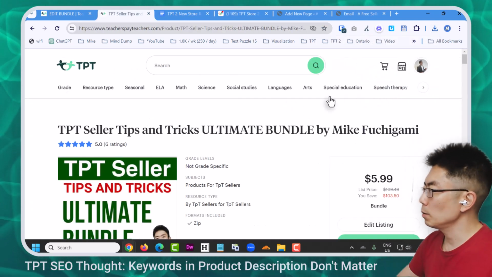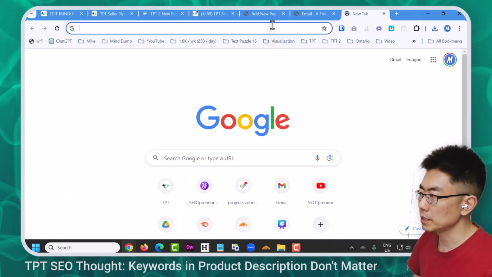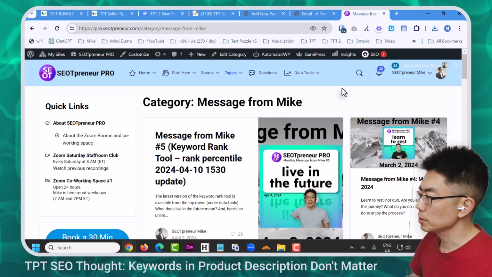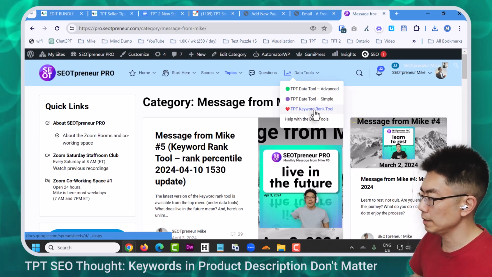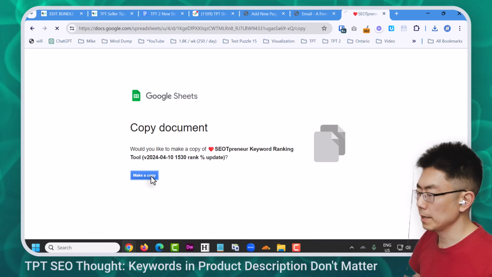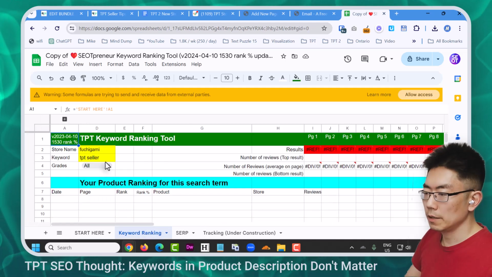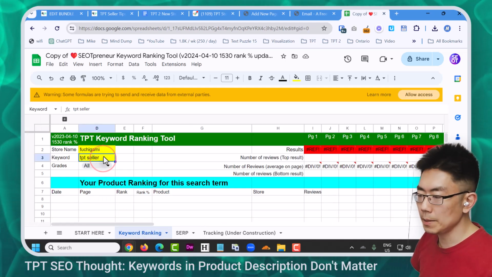Let's get that keyword tool because I want to see where this ranks right now and I want to see if things change. Right now it's available on the pro side. I hover over data tools and I click TPT keyword rank tool, and this is a one-click copy. So let's make a copy of this. And I've already read and accepted the terms of service and the keyword ranking. Yeah, here it is, TPT Seller.